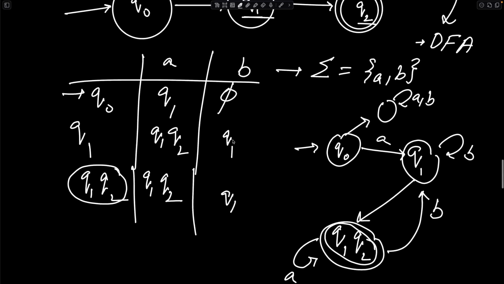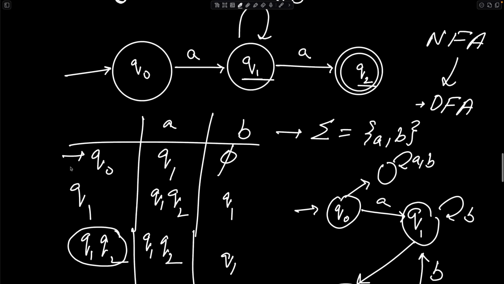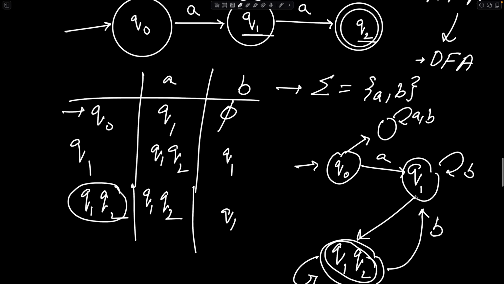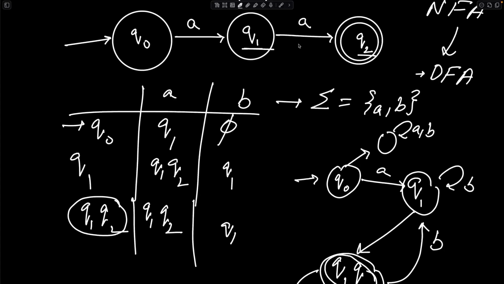Why did I do all this transition from an NFA to a DFA? Because the devil lies in the details of this method. Every single state of the DFA can be a collection of the states of the original NFA. When I collected Q1 and Q2 together, I got to the third state.